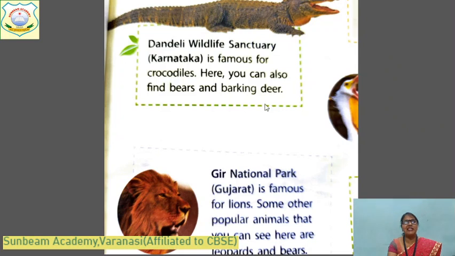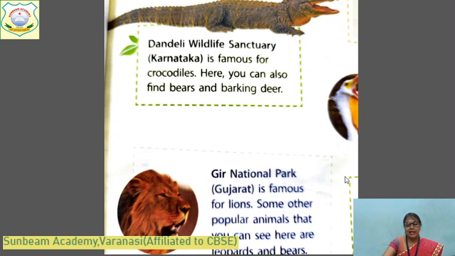And the Dandeli Wildlife Sanctuary is in Karnataka, and it is famous for crocodile. Here you can see and also find the bears and barking deer, special type of species of these you can find here. And Gir National Park is in Gujarat, and it is famous for lion. Some other popular animals that you can see here, like leopards, bears, they are kept in their natural habitat. इसको हमारा गवर्नमेंट ने यहाँ पे सुरक्षित रखा है गुजरात में.